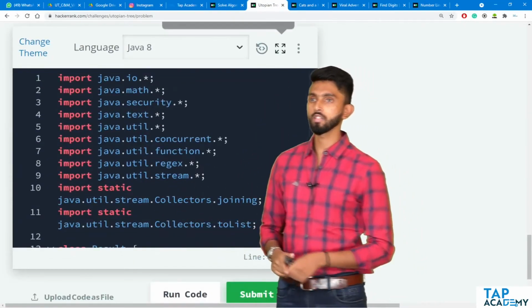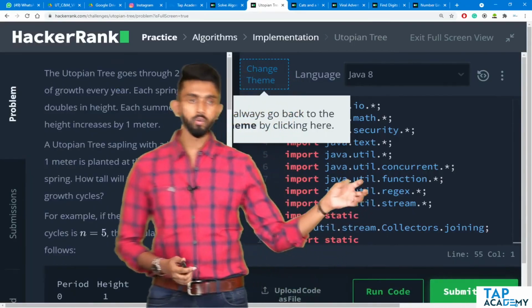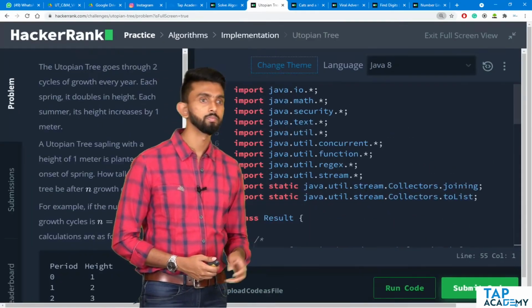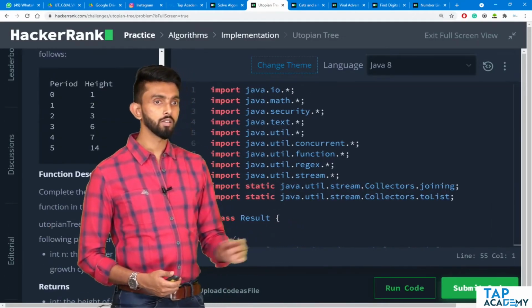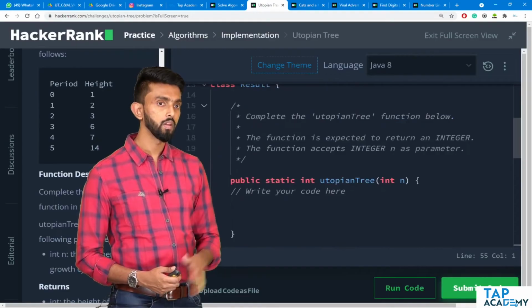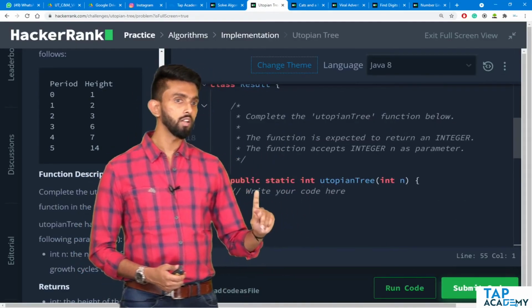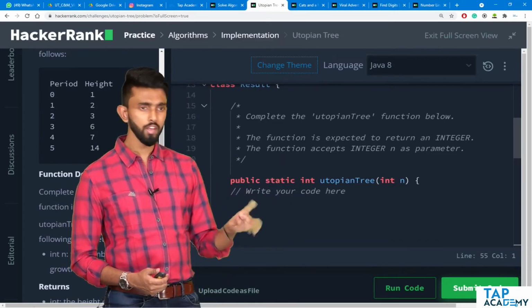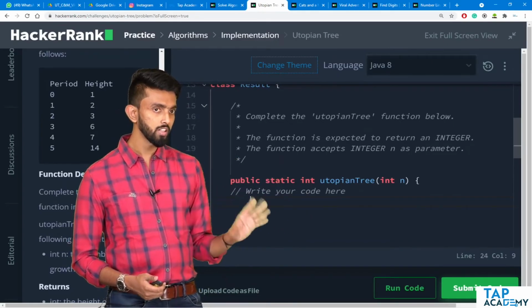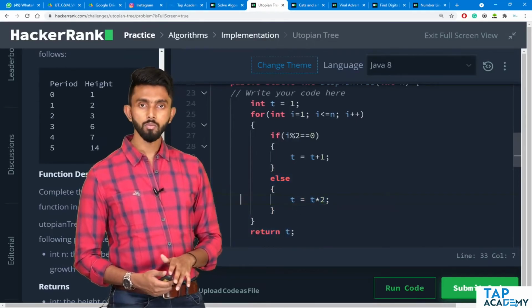I will increase the size and reduce it a little bit. Here I'll scroll down. They have a class called Result. There is a function they have already given, public static int utopian tree. Write your code here. This is all we have to do. So I'll paste my code there, as it is.